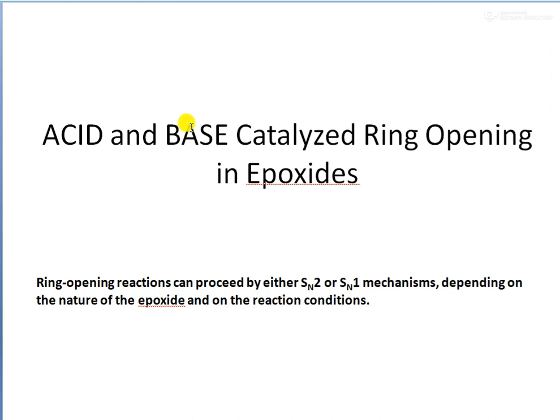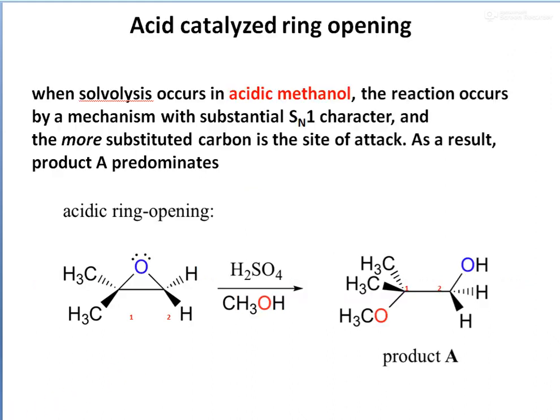So now we will come to acid and base catalyzed ring opening reactions in epoxide. Ring opening reactions can proceed by either SN2 or SN1 mechanism depending on the nature of the epoxide and on the reaction conditions. So first we will look at the acid catalyzed ring opening reaction.